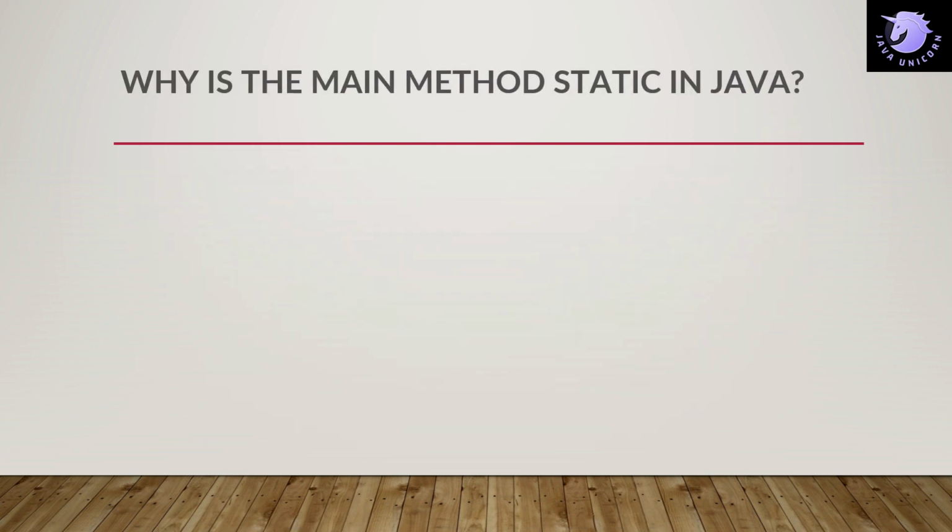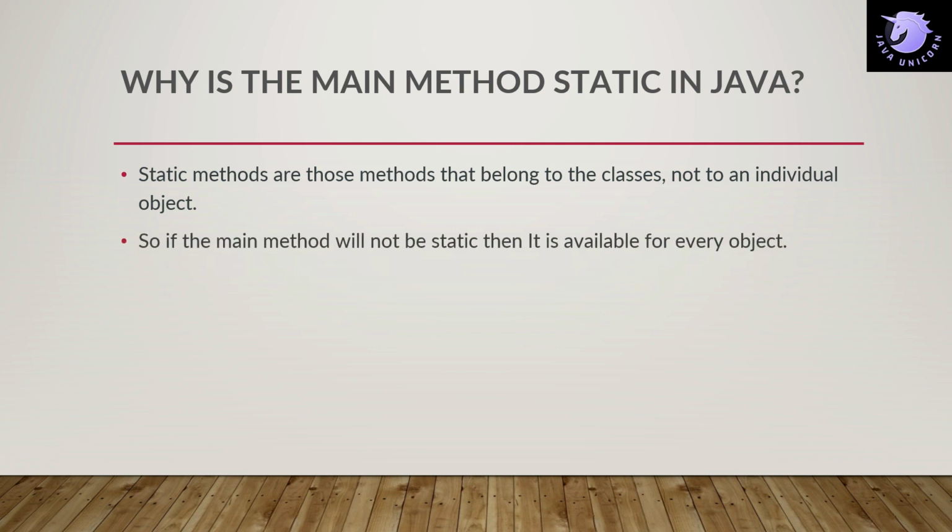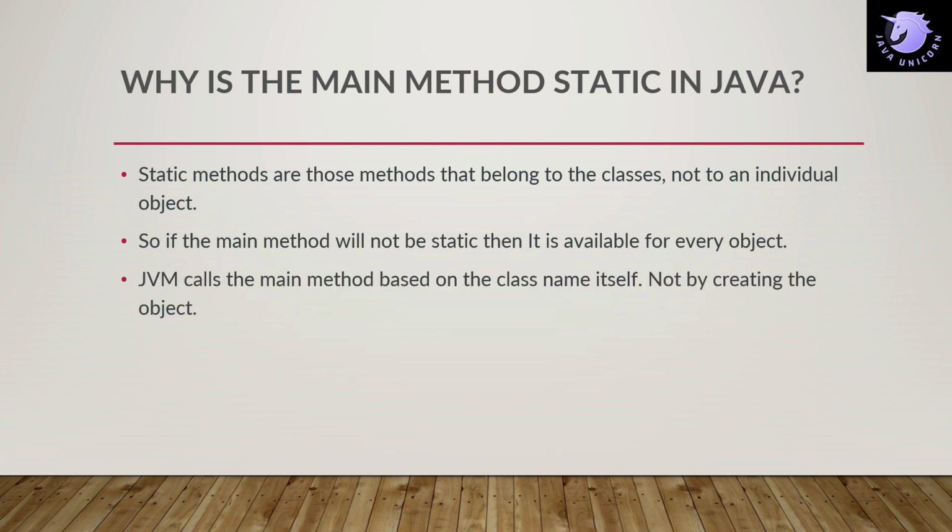The next question is, why is the main method static in Java? Static methods are those methods that belong to the class, not to an individual object. If the main method were not static, then it would be available for every object. So the JVM calls the main method based on the class name itself, not by creating an object. This is the main entry point of the execution, so that's why the JVM picks this main method and executes its logic.